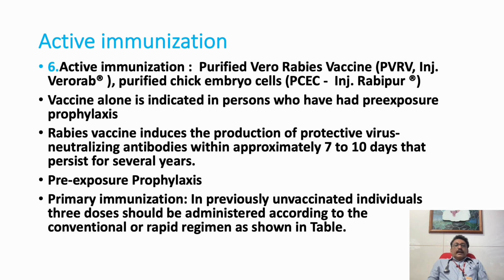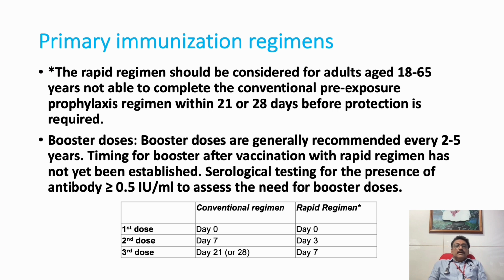Now the next one is the active immunization process, which can be given as pre-exposure prophylaxis or post-exposure prophylaxis. Pre-exposure prophylaxis is for those who are working in the veterinary field or handling dogs; they have to take pre-exposure prophylaxis. But post-exposure prophylaxis means after getting a bite, post-exposure prophylaxis along with human rabies immunoglobulin has to be given. We'll see what the dose of these things is.